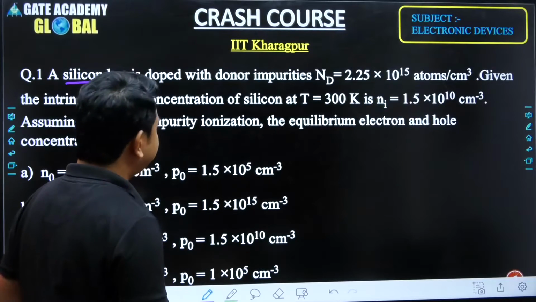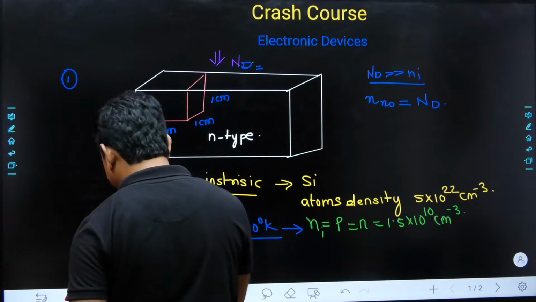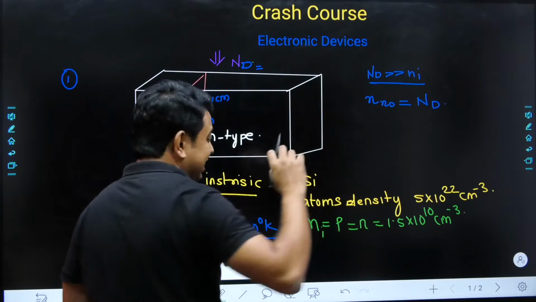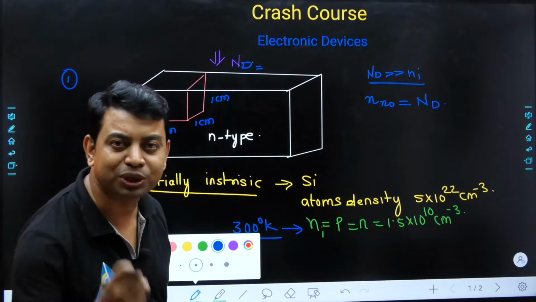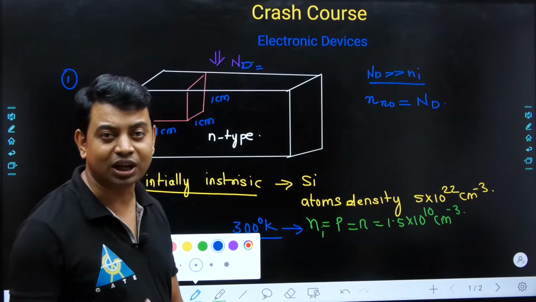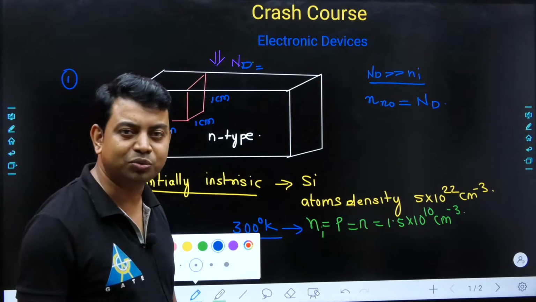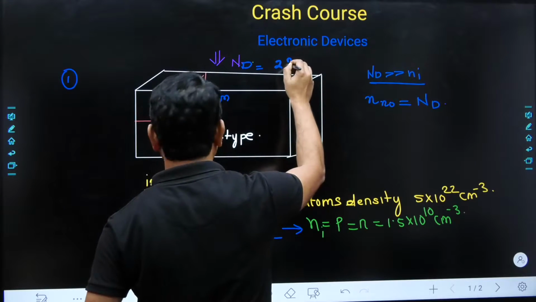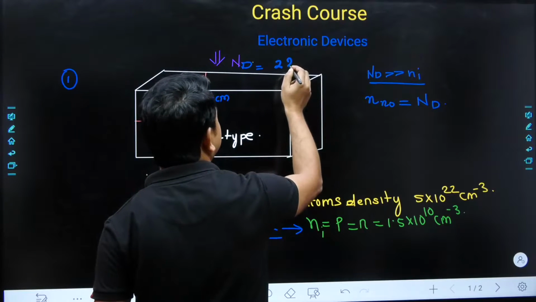So we can draw the same thing here. ND is equal to 2.25 into 10 to the power 15. You just write here. I am doing the analysis, and that is why I am taking the time, but if you listen to my analysis, definitely you will have a clear idea of what we have to think whenever we are having questions. So before getting the answer, you should think twice about the question. Otherwise, many times what will happen? The question will take you. So definitely you should take care of the question. Otherwise, the question will take your brain and dominate you. But you should always dominate the question.